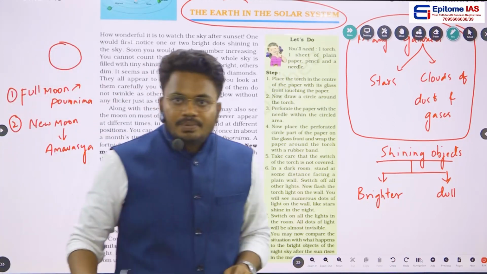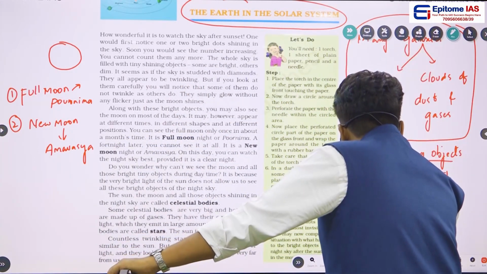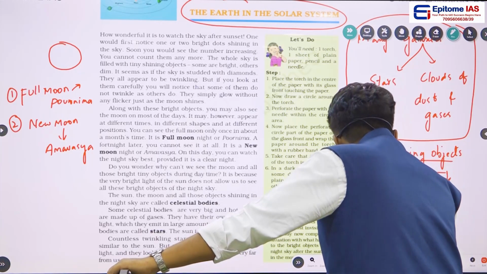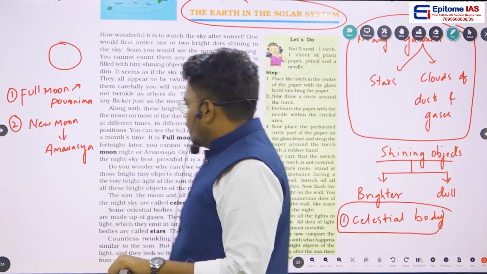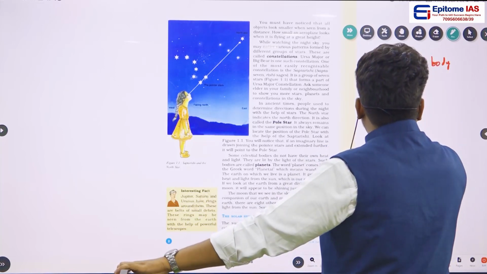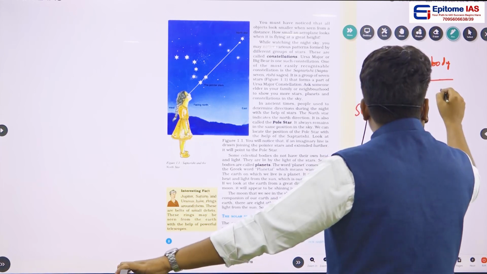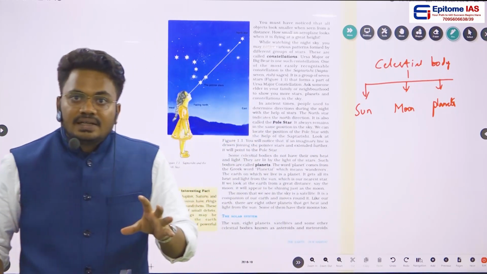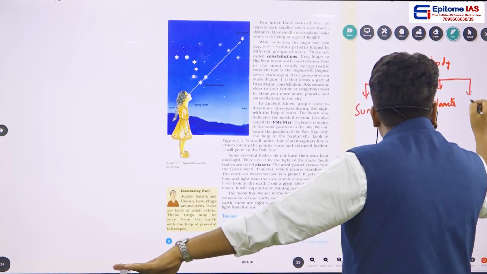And in this particular chapter we should know what a celestial body is. Celestial body, this is an important keyword that is found in this page. So what are celestial bodies? Celestial bodies are nothing but the sun, the moon, the planets, and we can include the stars.